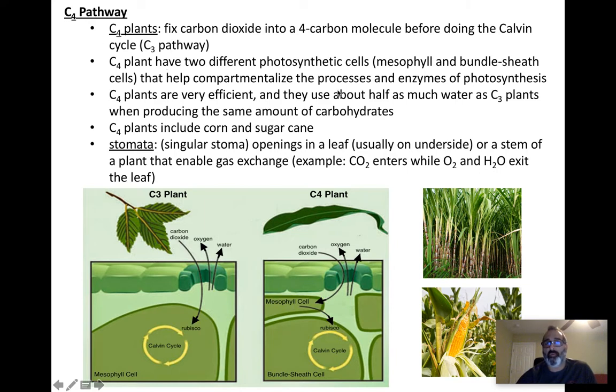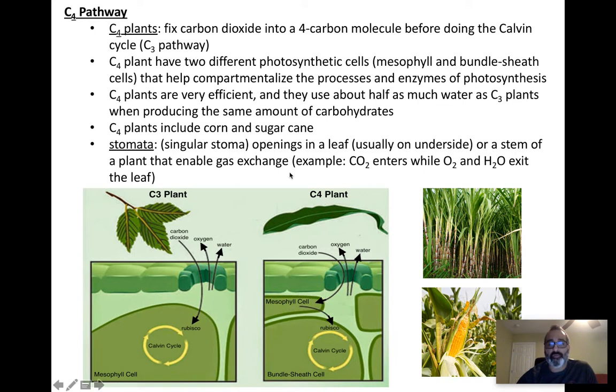What's unique about these plants? Well, they've evolved in a way where they have 2 different photosynthetic cells. Why is that a good thing for them? They can now compartmentalize. They can do certain jobs for the cell. These jobs allow them to become more efficient at doing certain things. So C4 plants are very efficient plants. We're going to talk about how they are so efficient.